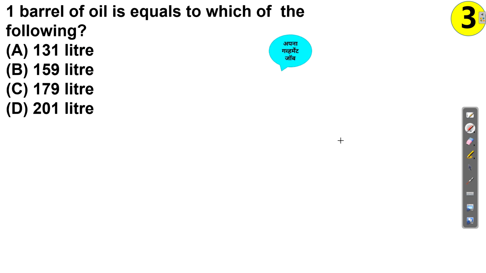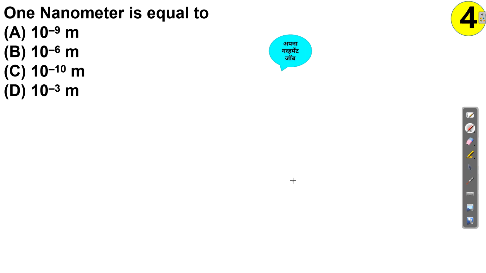Okay, let's take the third question. A barrel of oil is equal to which of the following? Just remember this: one barrel of oil is nothing but 159 liter. Okay, 1 nanometer is equal to, you already know, nano means 10 raised to minus 9. So the answer is A only.